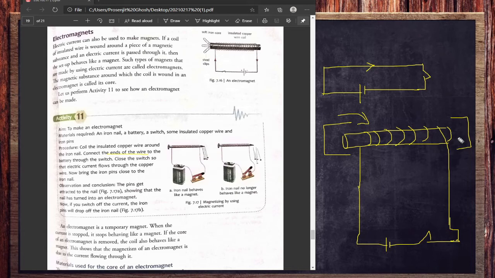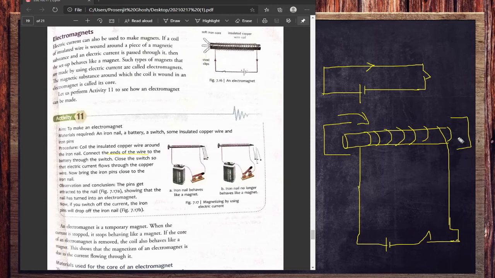So what is the benefit of an electromagnet? Suppose you increase the current or the potential difference, meaning you increase the battery power, then the magnetic property will also increase. Also, if you decrease the battery power, the magnetic property will also decrease. That is the first advantage.